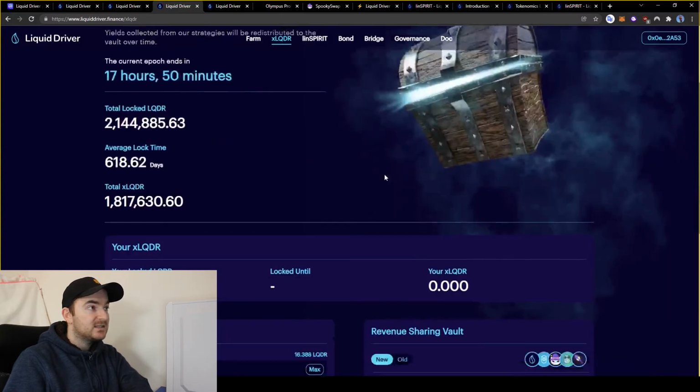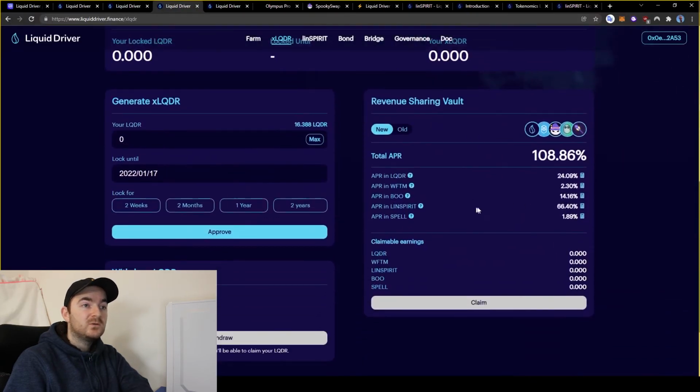So here are a few stats like the total locked tokens, the average lock time, which is roughly 2 years, and the total amount of locked Liquid Driver currently. Here we have the revenue sharing vault and what you're actually getting. Here we have the rewards that you'll get, which will be Liquid Driver, Phantom, Boo, Liquid linSPIRIT, which I'll get to later, and Spell. And this is the APR you will get on each of these tokens.